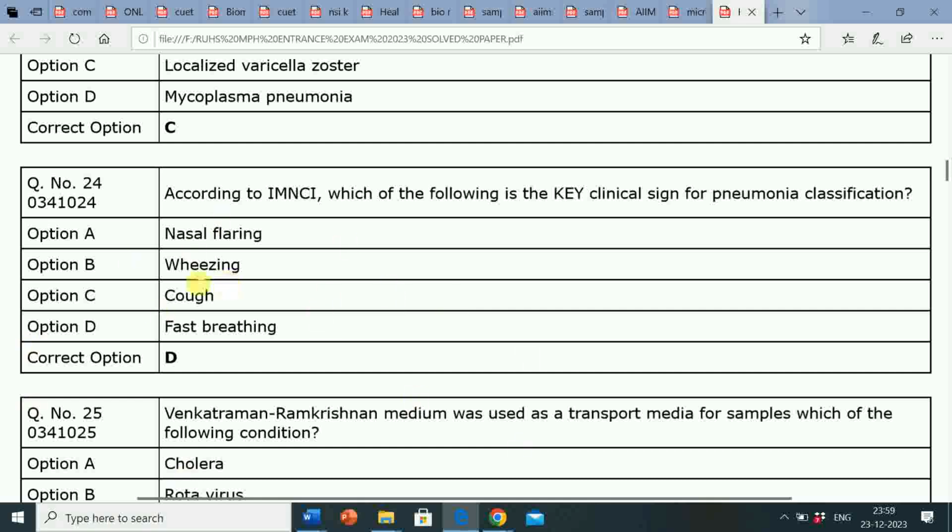So write the full form of IMNCI in the comments, and you can also ask me in the comments for the full form of IMNCI.